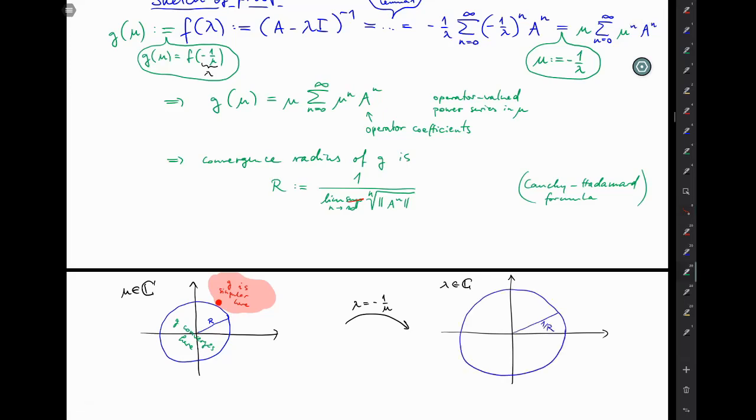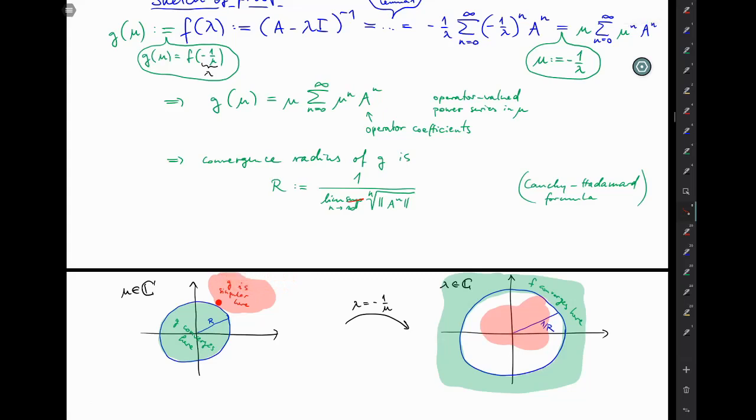And while G was convergent in here, now F is convergent out there. And this red set of singularities now gets reflected inside this circle here. And if that red set over here was unbounded, then this is even including 0, and if not, then not.